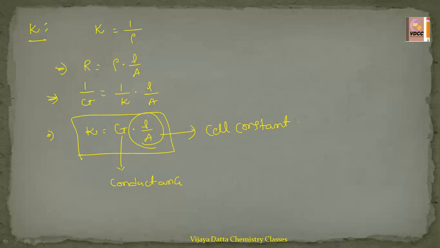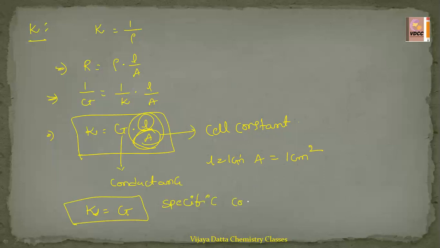If you take unit length and unit area of cross section, then L equals 1 and area of cross section equals 1, meaning 1 centimeter length and 1 centimeter square area of cross section, then kappa equals G. Specific conductance is equal to conductance when unit cell constant is considered. That is, conductivity is equal to conductance.